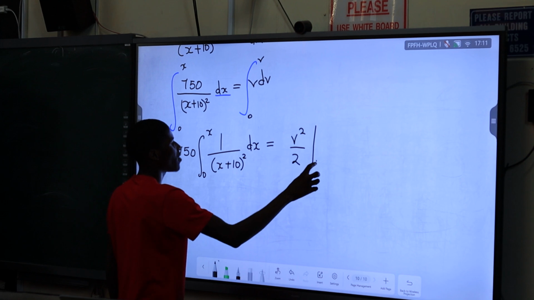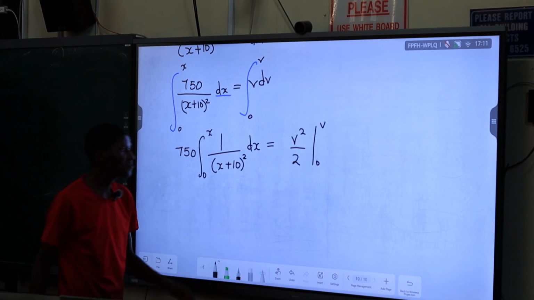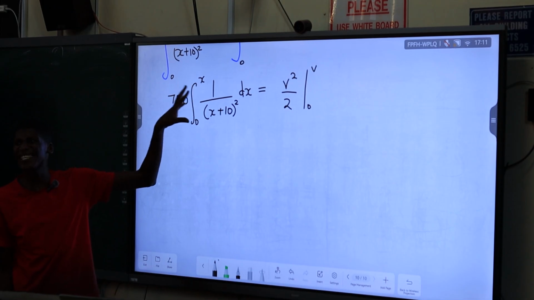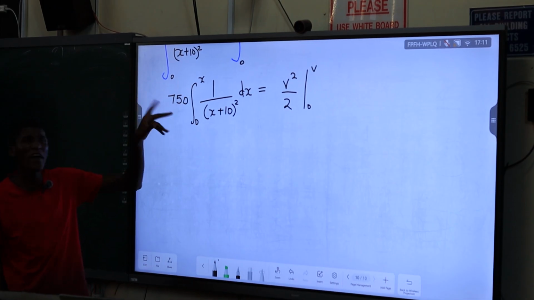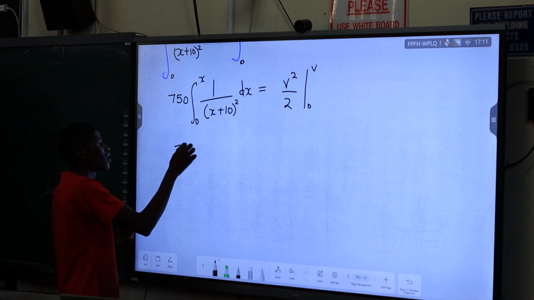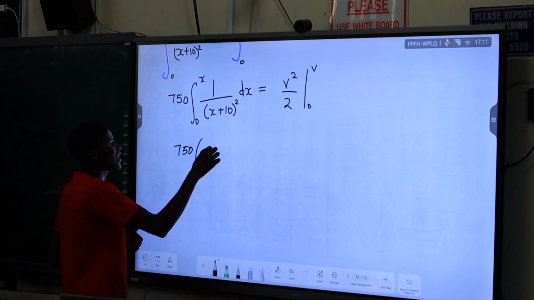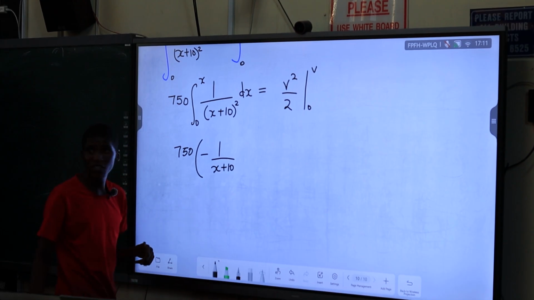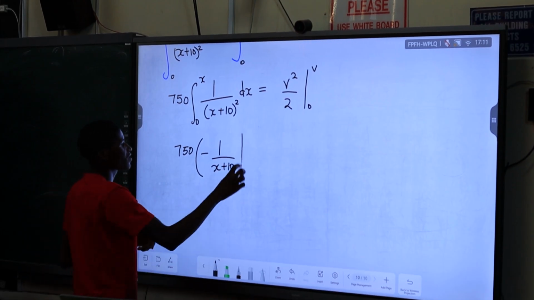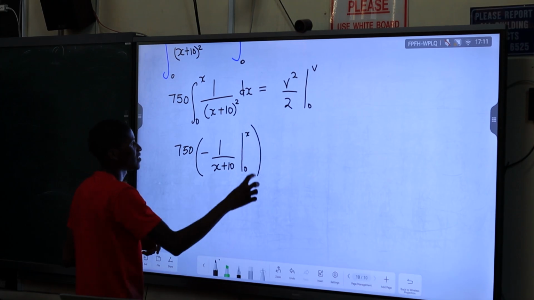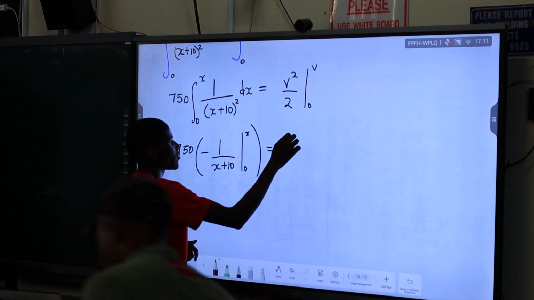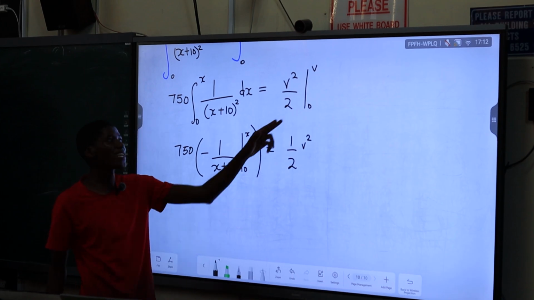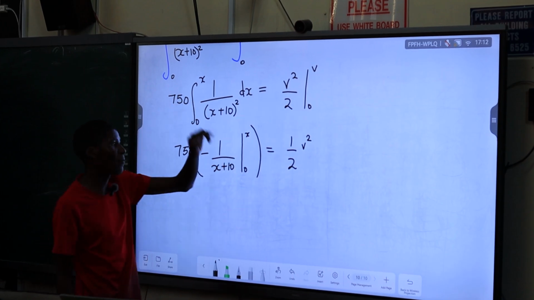Now, the bounds here are from 0 to v. Let's integrate. We found that we're going to get 750 times minus 1 over x plus 10, all squared, right? And then this is from 0 to x. This must be equal to half v squared, normal v squared over 2, if you substitute all the bounds correctly.